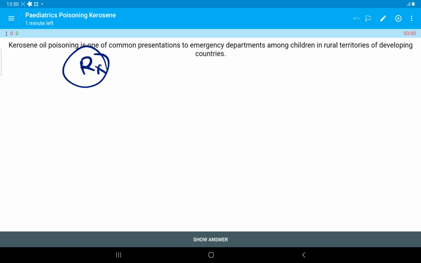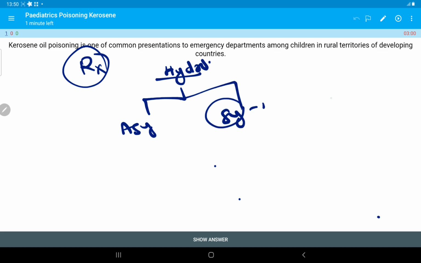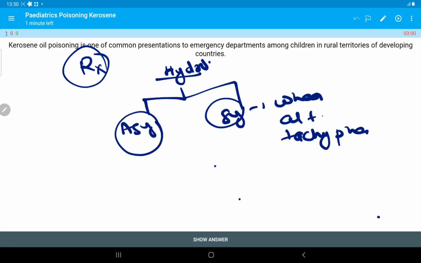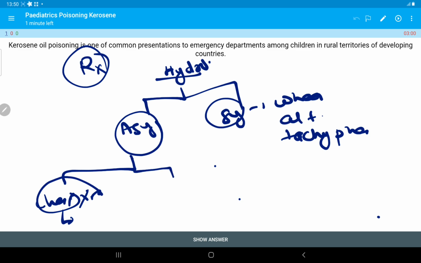Now let us approach the case of a person with hydrocarbon ingestion. The patient may be asymptomatic or symptomatic. The symptoms are mainly respiratory, like wheezing, altered sensorium and tachypnea. If asymptomatic, we look at the chest x-ray. If it is normal, we discharge the patient after 6 hours of observation in the emergency. If the chest x-ray is abnormal, we have to admit the child.